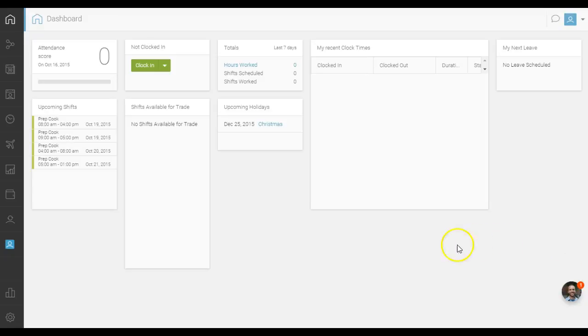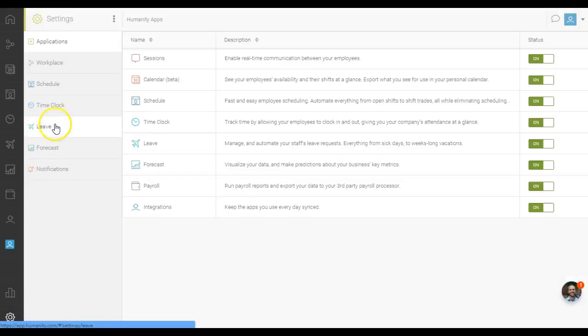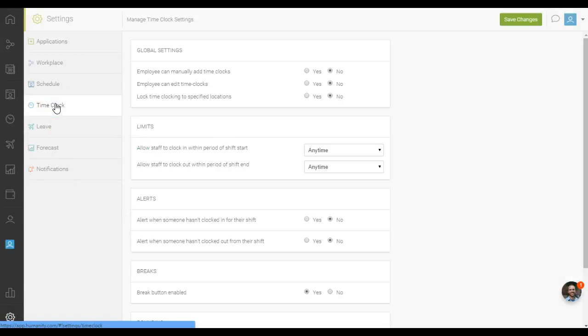Go to the tab Settings, located at the left bottom of the sidebar, and then click Time Clock in order to manage time clock settings. Global Settings.